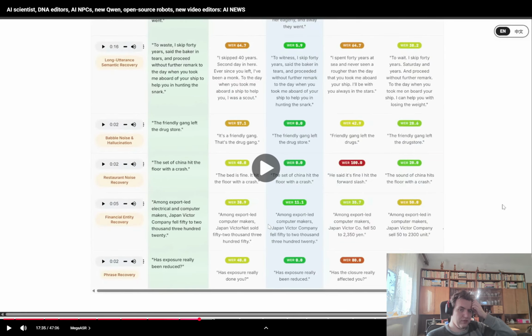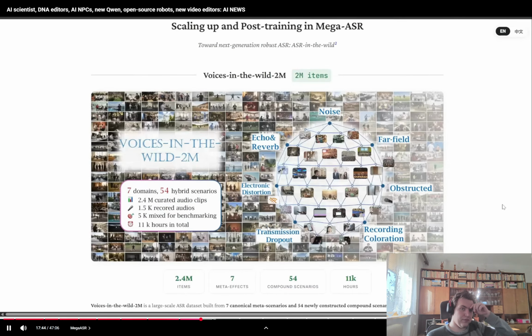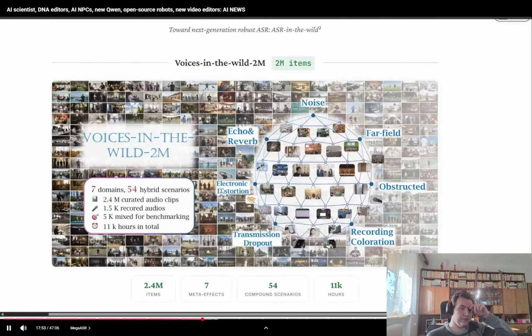So if you need to transcribe some really messy real-world audio, this new Mega ASR is by far the best model to use. Now, the team trained it on 2.6 million samples across 7 core acoustic problems, including noise, far field, obstructed, echo and reverb, electronic distortion, dropout, etc.